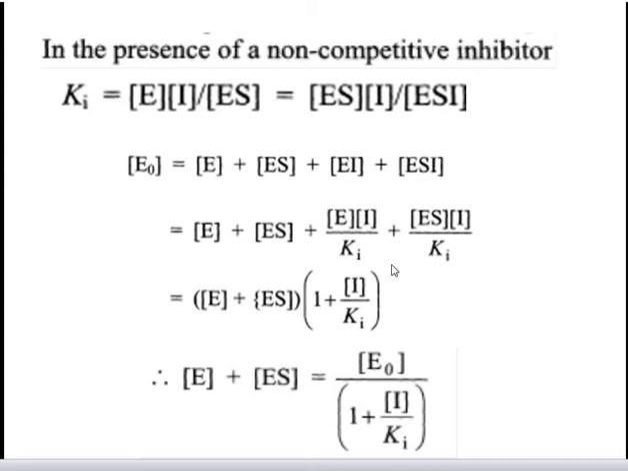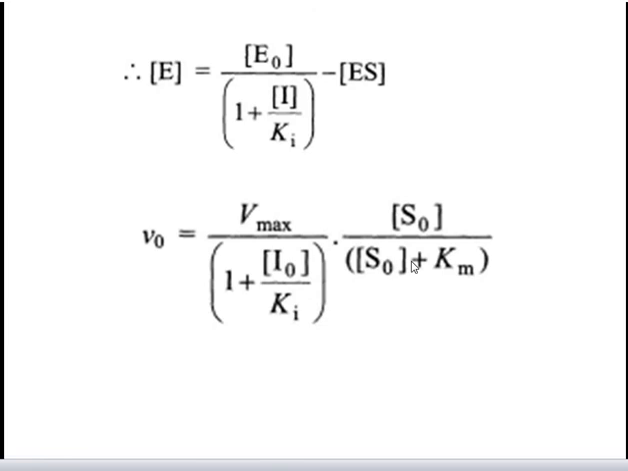Now take ES common from these terms, and E from these terms. So we will get, in brackets, concentration of E plus concentration of ES, bracket close, into, in brackets, 1 plus concentration of I divided by Ki. Therefore, concentration of E plus concentration of ES is equal to concentration of E0 divided by 1 plus I by Ki. So we can write this equation like this: concentration of E is equal to concentration of total enzyme divided by 1 plus concentration of I divided by Ki, bracket close whole, minus concentration of ES complex.